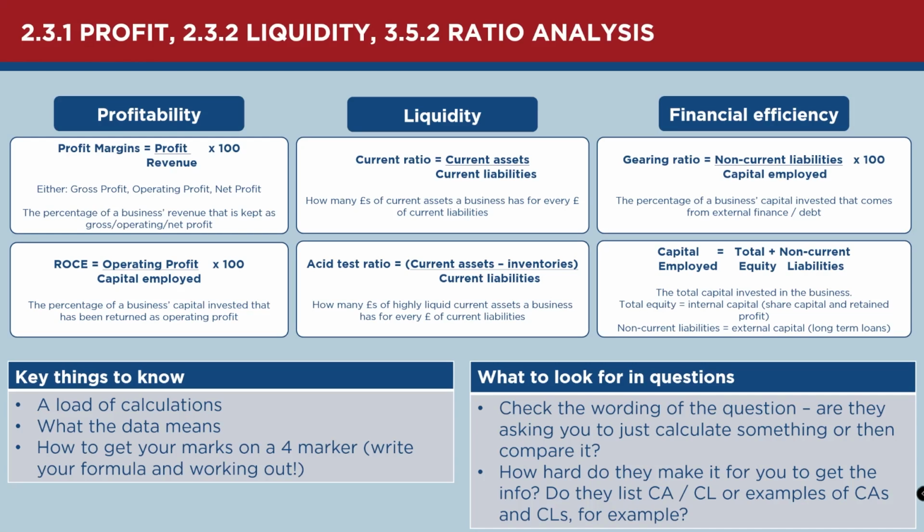And what that leaves us with is our highly liquid current assets. So what I mean by highly liquid, I mean reliably going to become cash. And inventories are discarded from that because there are very many reasons why a business might not sell their stock. For example, if their stock is food-based, it might be perishable. It might only have a certain shelf life, and therefore if you don't sell it within a certain window, you can't sell it and it gets written off. Of course, it's already been paid for.